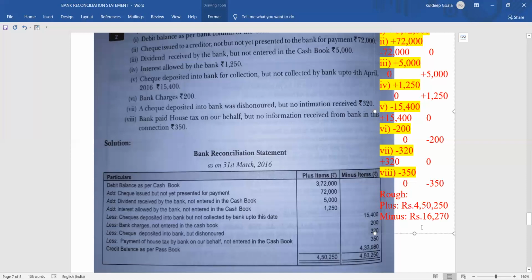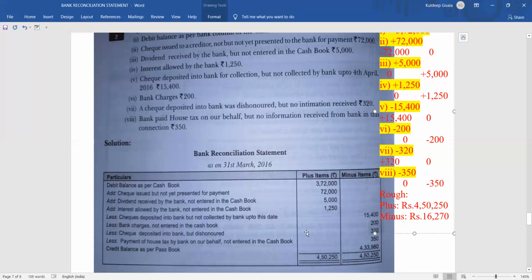Now deduct from 4,50,250 the 16,270. So it is coming 4,33,980 rupees. So this is the extra of which side, plus or minus? Plus side is extra. So plus will be the favorable balance.